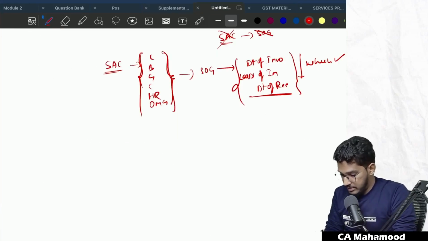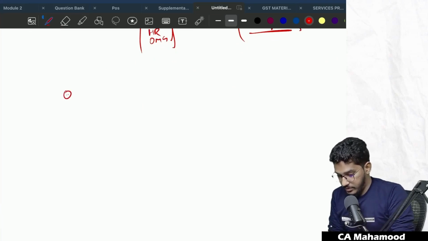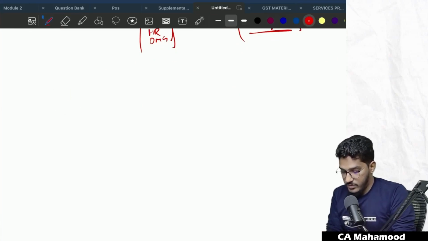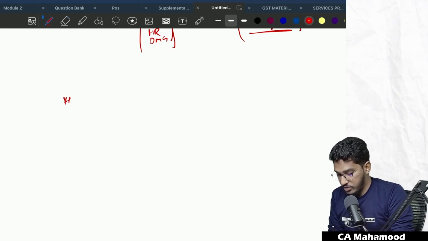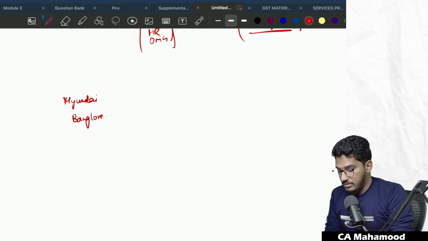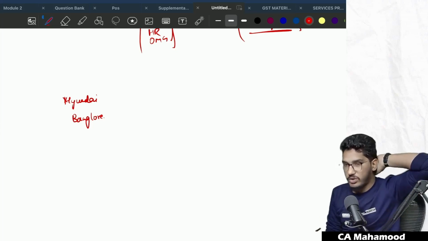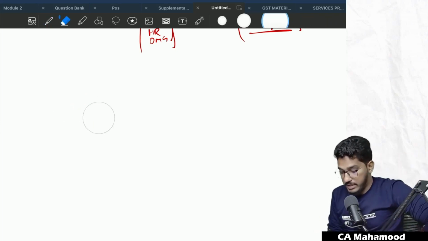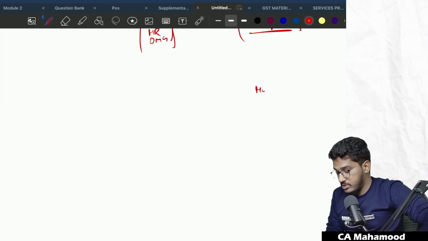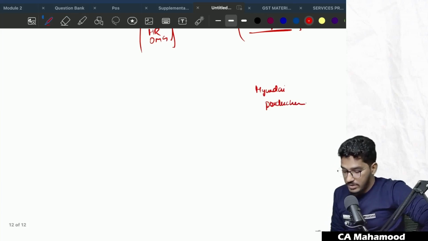Take for example, there is one car showroom, some Hyundai showroom. This Hyundai showroom is located in Bangalore. Now take for example a person, this commercial taxes or road taxes we will take. So let me put it this way. Take for example, there is one Hyundai showroom and this Hyundai showroom is in Pondicherry. Now assume there is one person in Hyderabad.